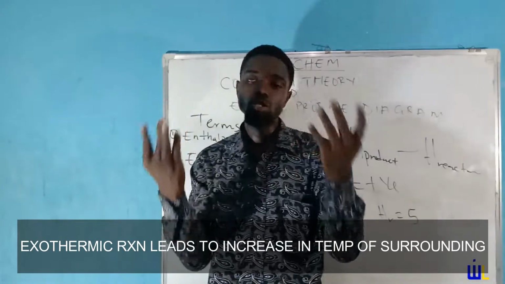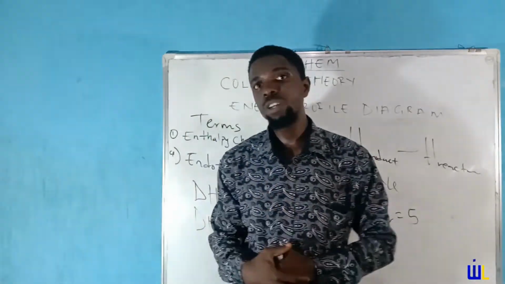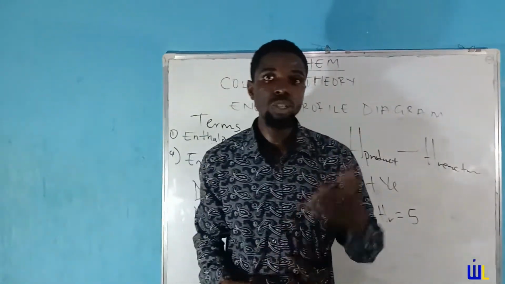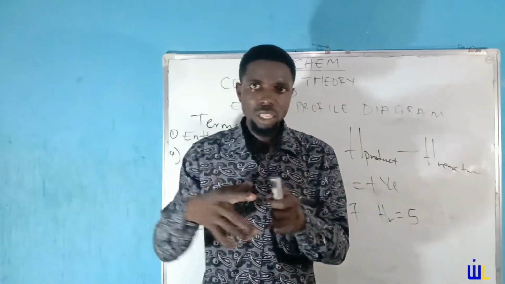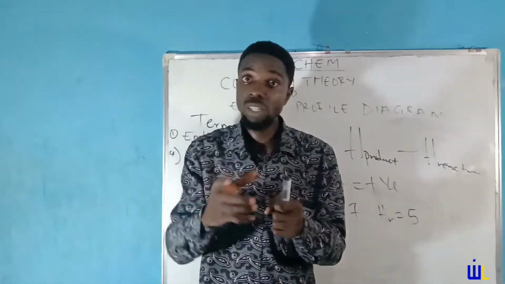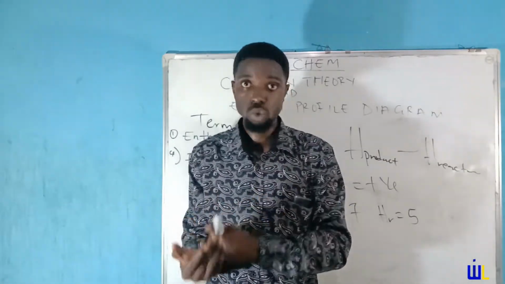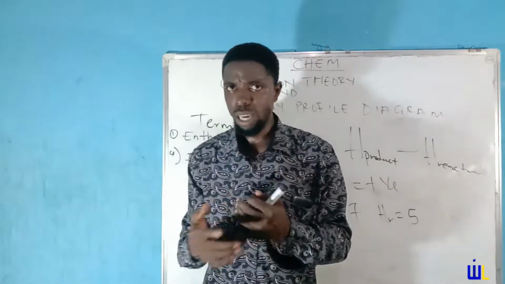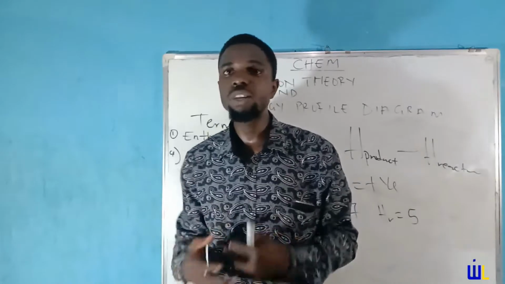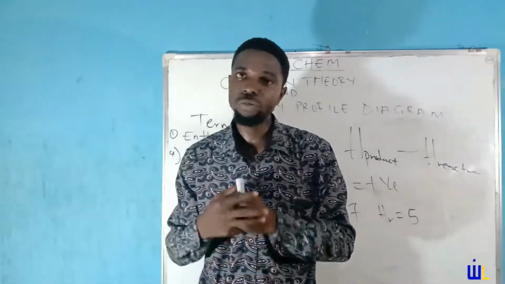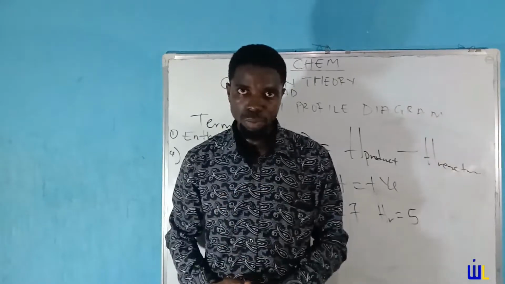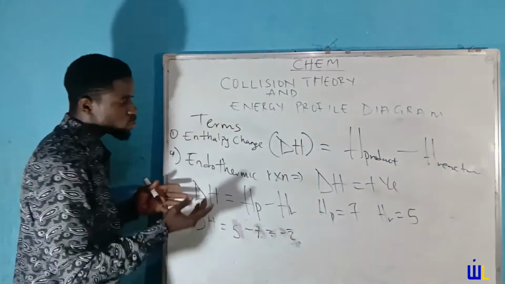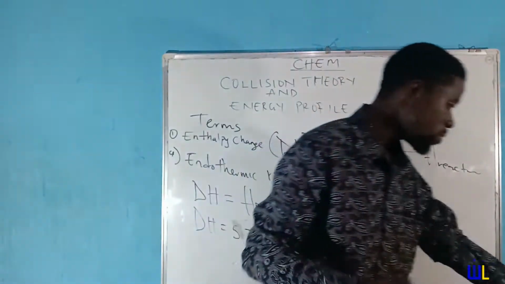It releases heat to the surrounding. For instance, when you are performing a neutralization reaction, which is a reaction between an acid and a base, what happens? You will notice that the container becomes hot, especially when you are dealing with concentrated solutions. So that process is exothermic. Any reaction which involves the release or liberation of heat to the surrounding is referred to as an exothermic reaction. And yes, every exothermic reaction has a negative enthalpy.